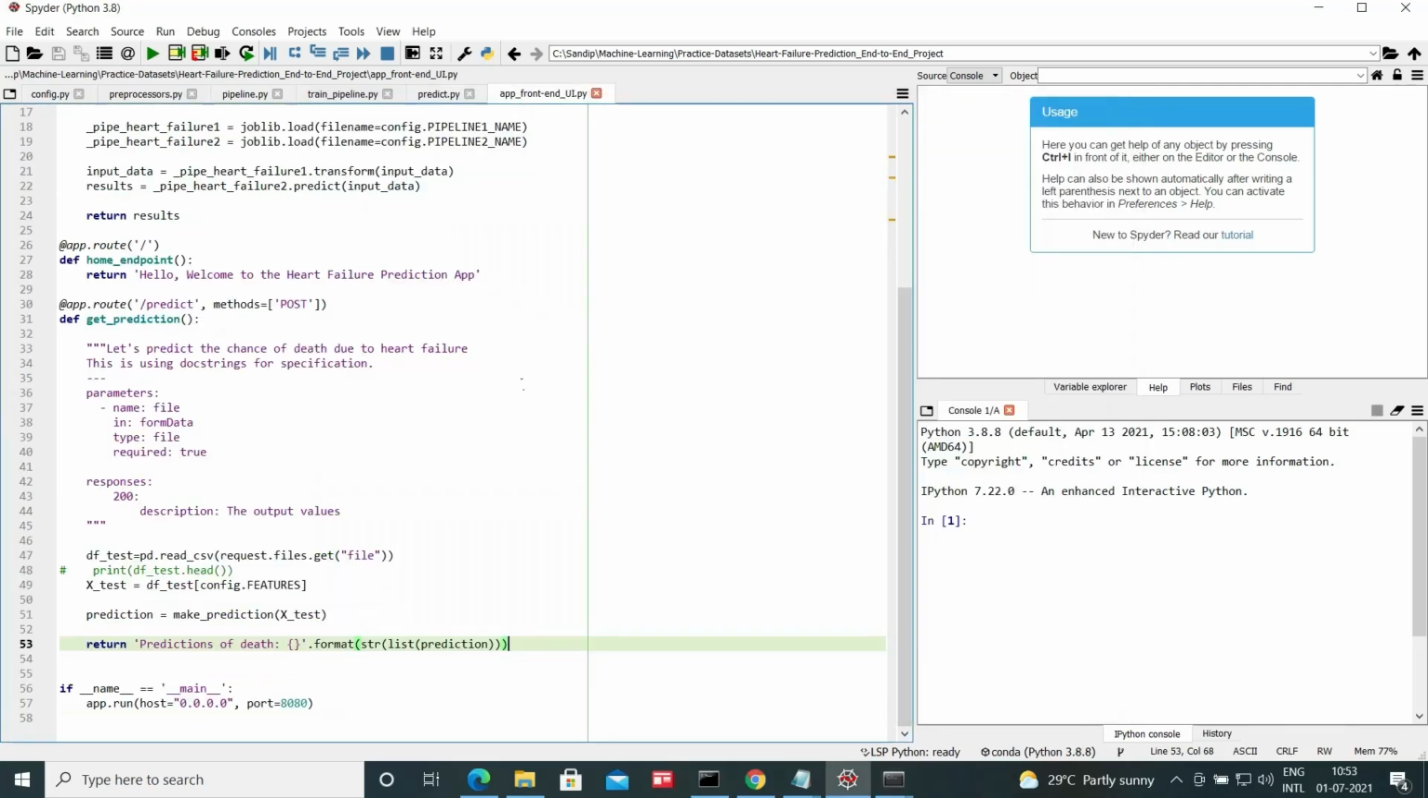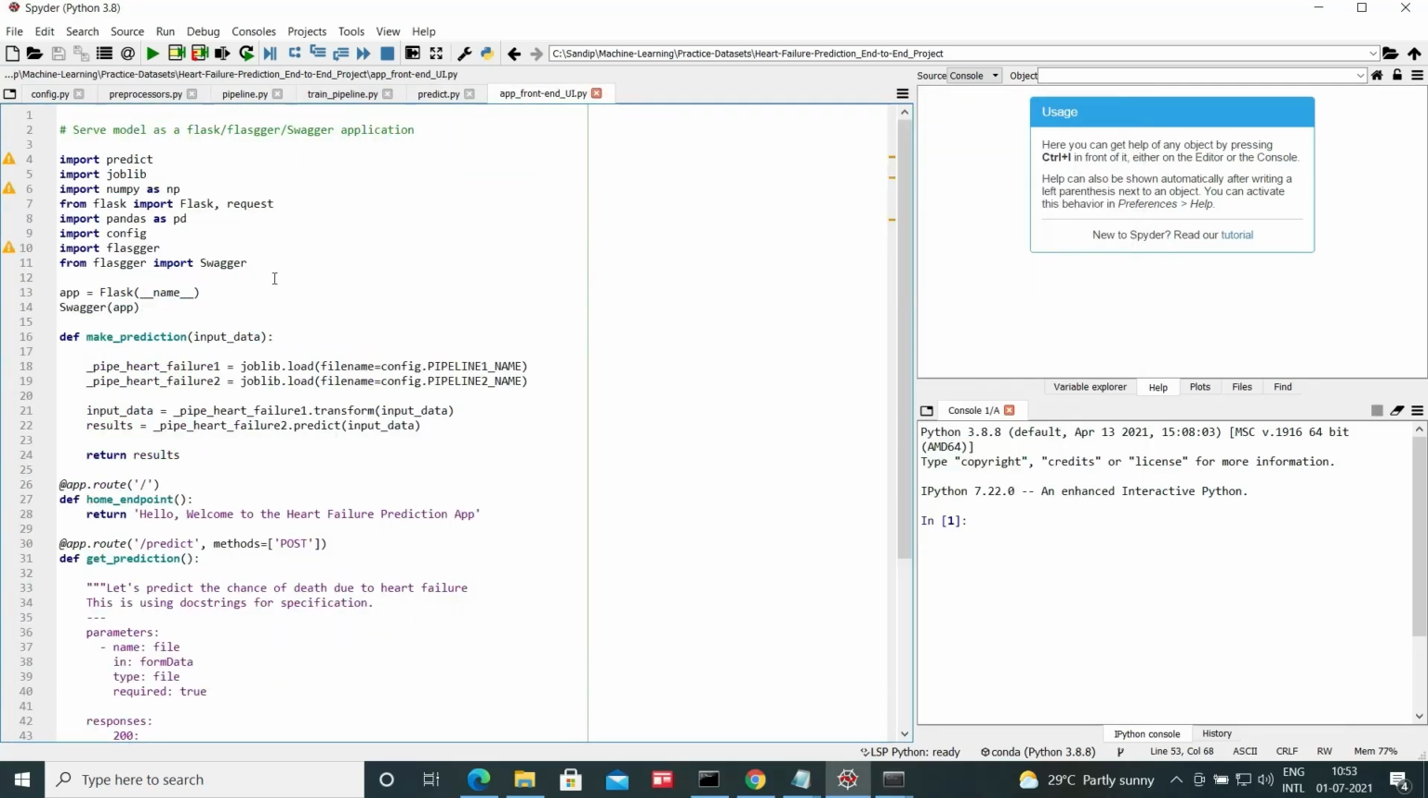So next is serving this model as a Flask and Swagger application. For that we are using the Flask web development framework in Python, and also the Flasgger library, and we import Swagger from Flasgger. Using Flask, we create the web API for this machine learning application, and using Swagger, we create a front-end UI to make it look good.